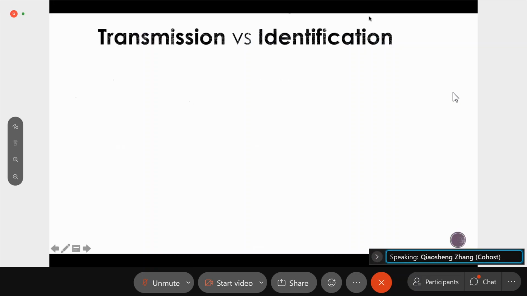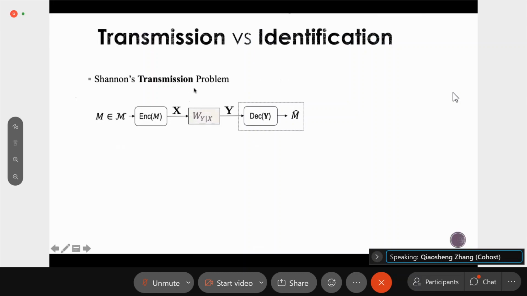This identification problem is different from the classical Shannon transmission problem. In Shannon's problem, we have a message, and the sender uses an encoder to encode the message into a length-n sequence X, which is passed through a channel W(Y|X). The channel output is denoted by a length-n vector Y, and the receiver uses a decoder to decode the message based on Y. The goal is to ensure that M hat equals M. Equivalently, the goal is to ensure that the probability that M hat does not equal M goes to 0 as n goes to infinity.